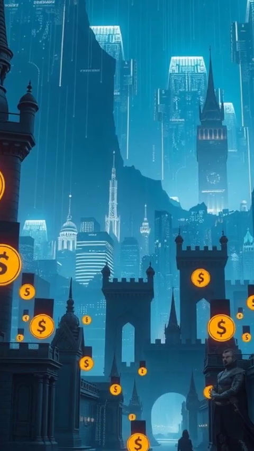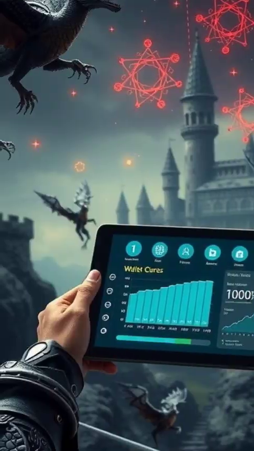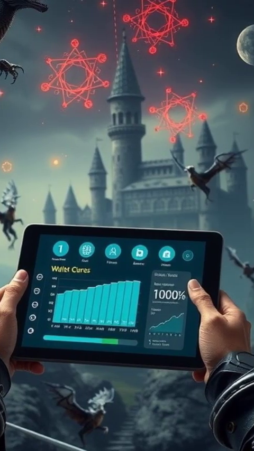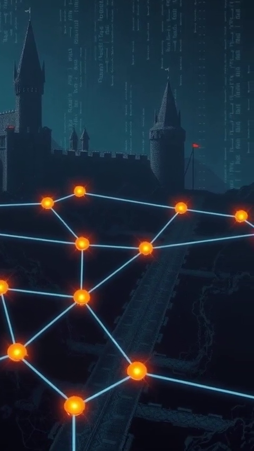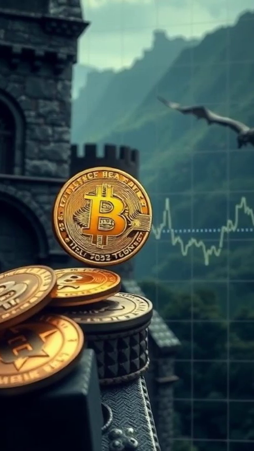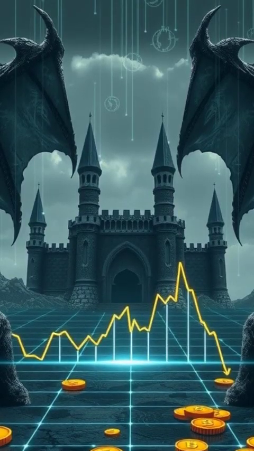This raises an important question. Should the world depend on one country's currency? A possible solution is a global digital currency. Technologies like blockchain can help build such systems. Unlike Bitcoin, which behaves like an asset, a global currency must be stable and predictable.